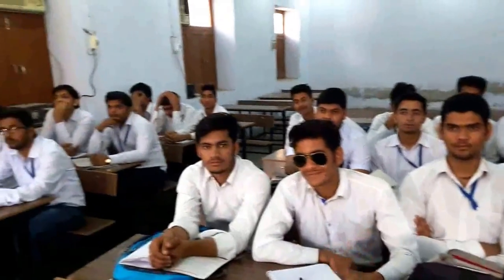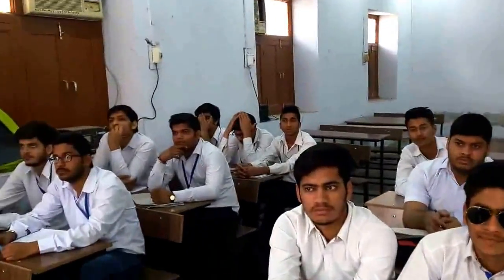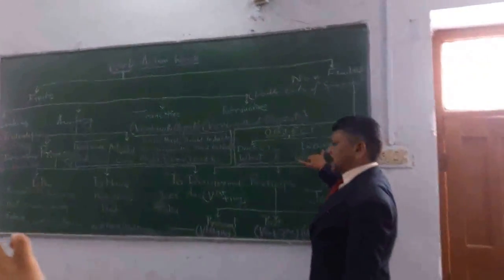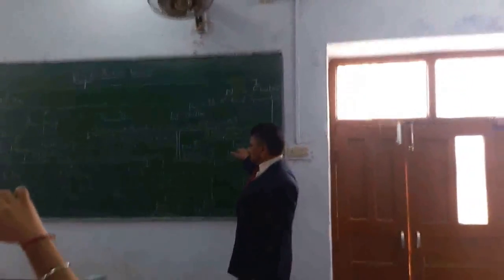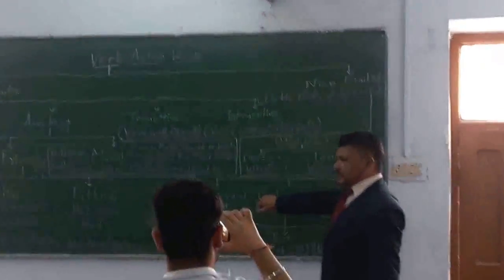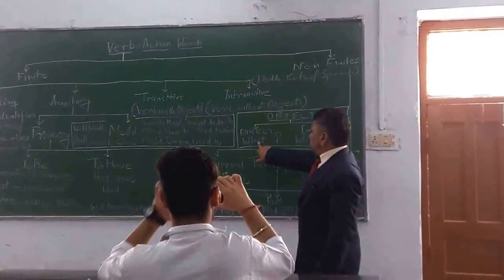Direct objects are mostly small or non-living things, and indirect objects are living things. When we ask a question using subject and verb with what, the answer will be direct object. And when we raise a question using subject and verb with whom, the answer will be indirect object.